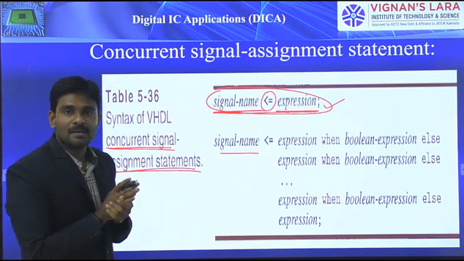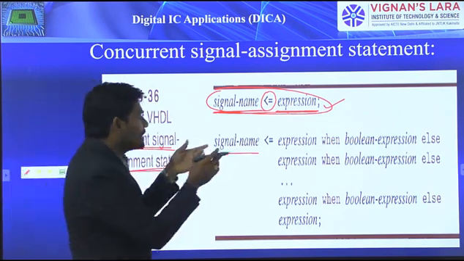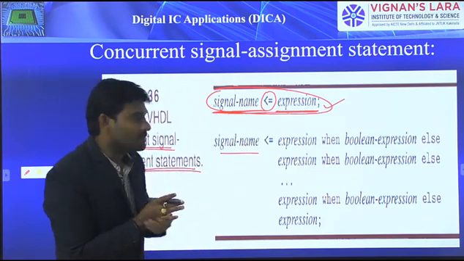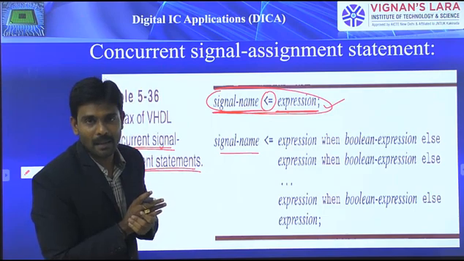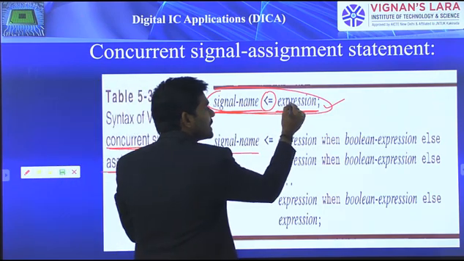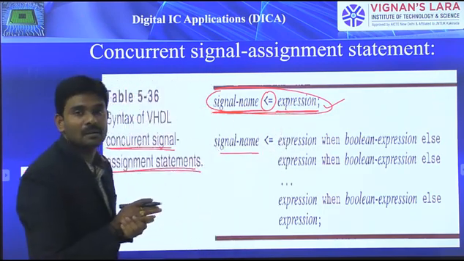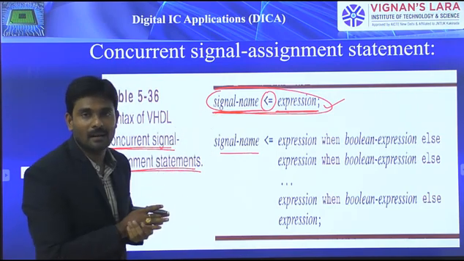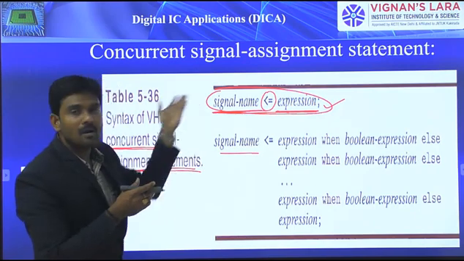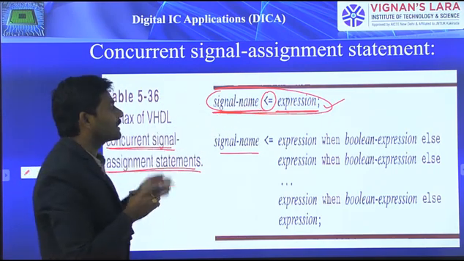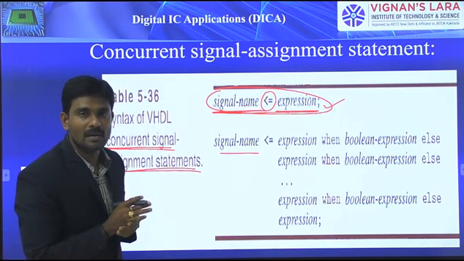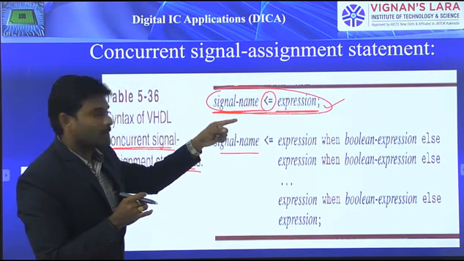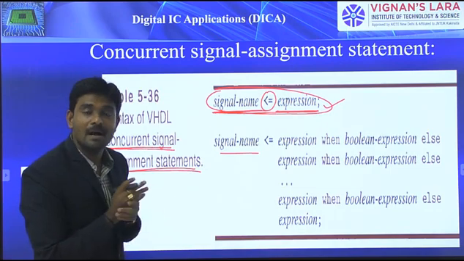That expression must be a type which is the same as the signal name, or that expression type must be a subtype of the signal name. Then only, whatever value it realizes, we can easily assign to that signal name. If these two types are different, expression and signal name types are different, then we can't assign the expression value directly into the signal name. So the first thing we are supposed to take care of is that the expression type and signal name type must be the same.